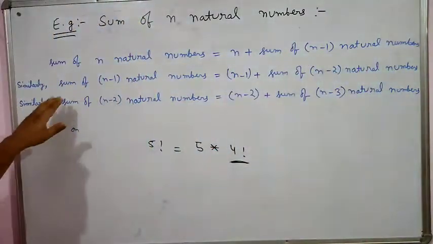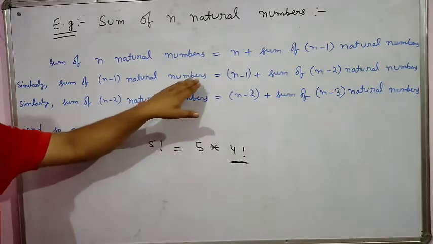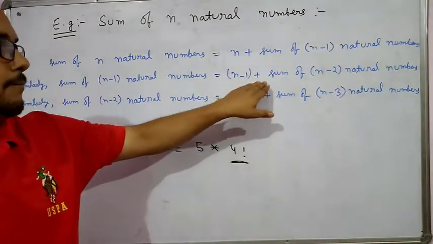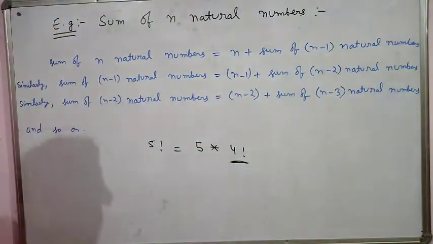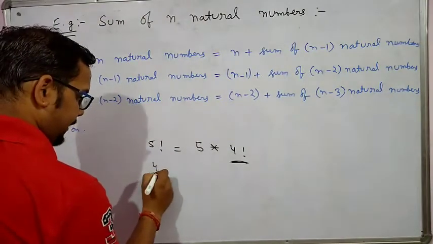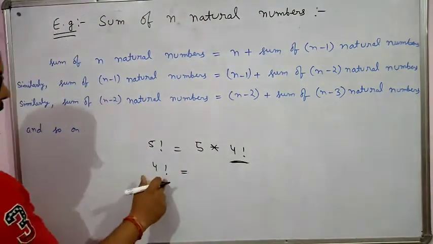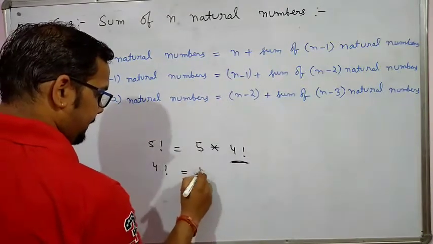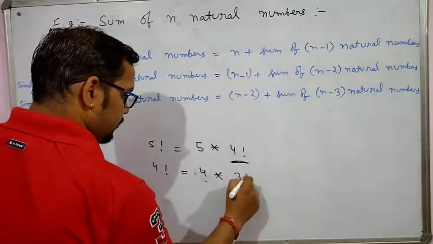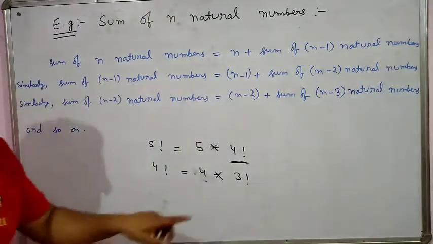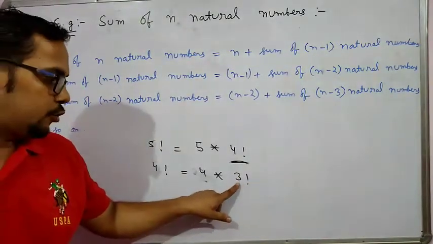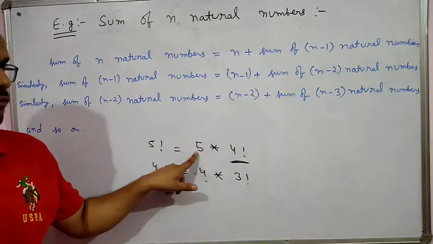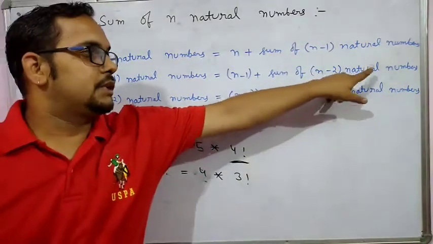In the next case, the sum of n minus 1 natural numbers is n minus 1 plus the sum of n minus 2 natural numbers. Means in the next case, when we are finding the value of factorial 4, 4 multiplied by factorial 3. Factorial 3 is 2 decremented from the initial value, so that's why n minus 2 is written here.